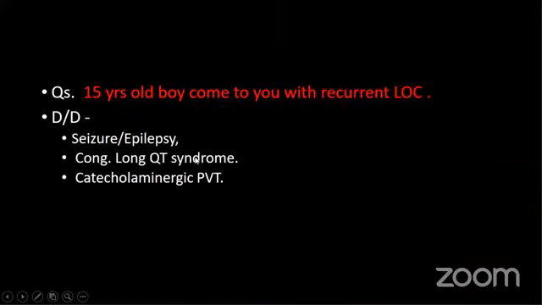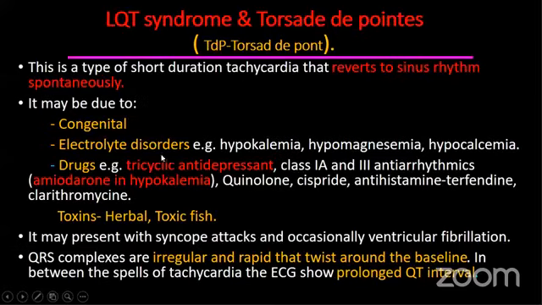Sometimes it may be asked: a 15-year-old boy comes to you with recurrent loss of consciousness, especially during exertion or emotional excitement. Definitely, seizure epilepsy is a differential diagnosis, along with congenital long QT syndrome and catecholamine-related polymorphic VT. Torsades de pointes, Smita already talked about: congenital, electrolyte imbalance and drugs.